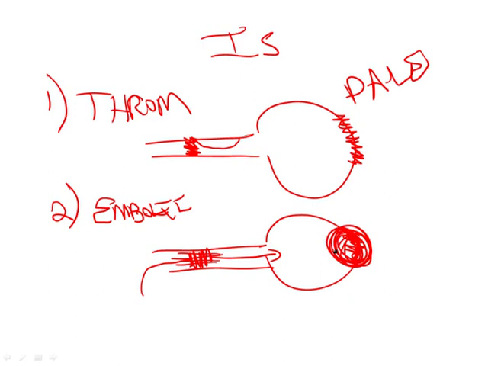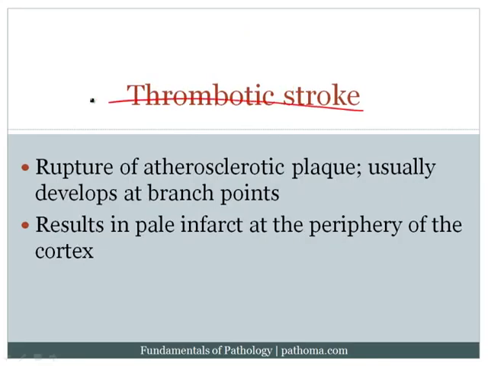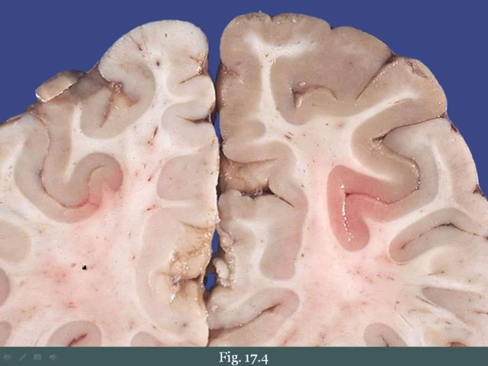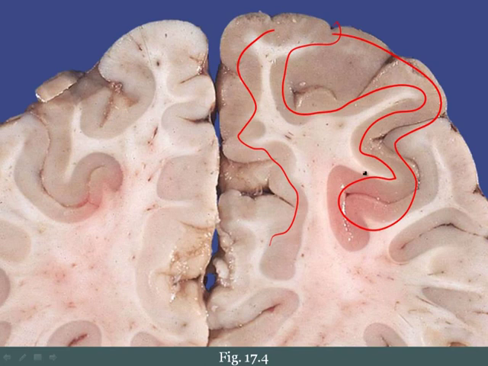Now let's briefly visit these in the text, then we'll come back to the third cause of ischemic stroke. And so we say that a thrombotic stroke arises due to rupture of an atherosclerotic plaque. Remember that atherosclerotic plaques usually develop at branch points of arteries. Now, this will then result in a pale infarct at the periphery of the cortex, as I've already explained. And here's a picture just showing you a very, very early infarction. This is all normal here, and then you can kind of see here that this is a little bit discolored, and so this region here is about to undergo infarction. But again, the point that I'm trying to illustrate here is that you get a pale infarct at the periphery of the cortex.